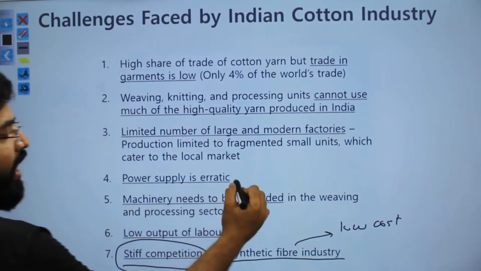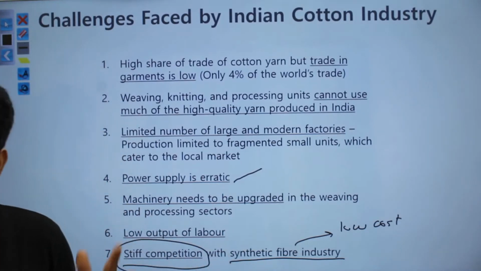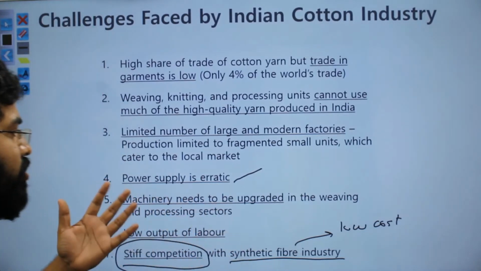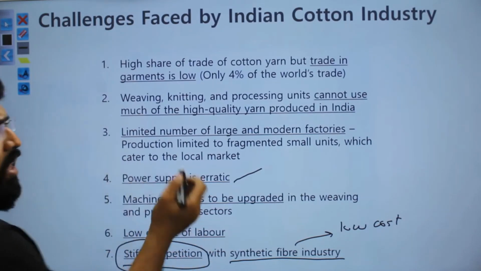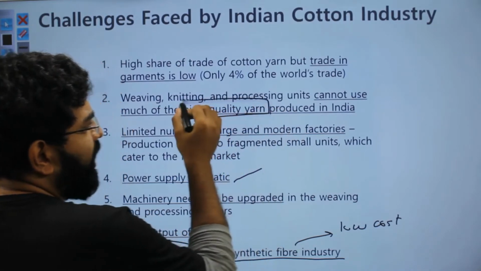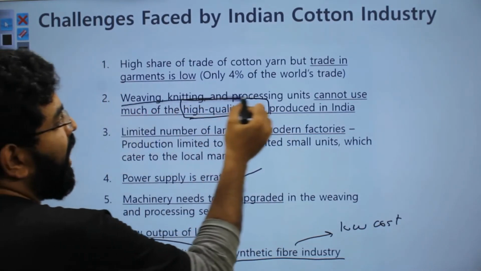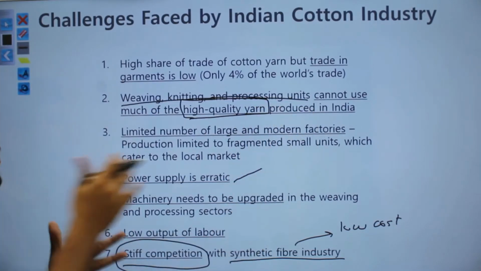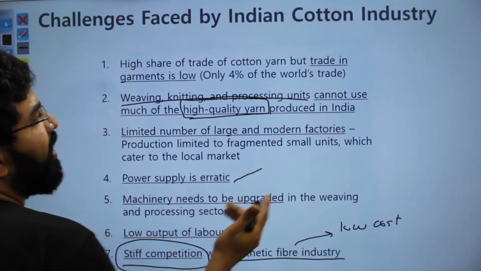Also, the power supply in these local areas is erratic, which the government is looking into, but right now the situation is that the power supply is erratic. Then, India produces a lot of high quality yarn, but we don't have supporting weaving, knitting and processing units which can use this high quality yarn. So because of that, India has to export its yarn.